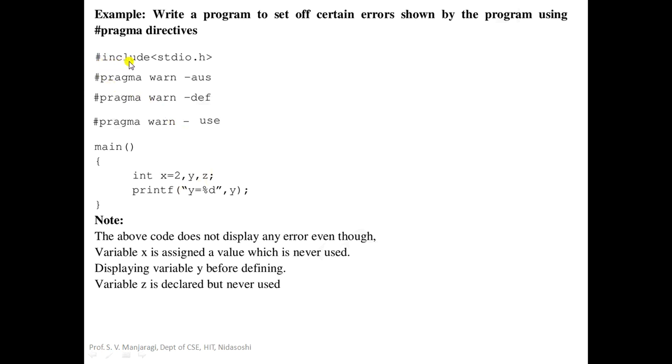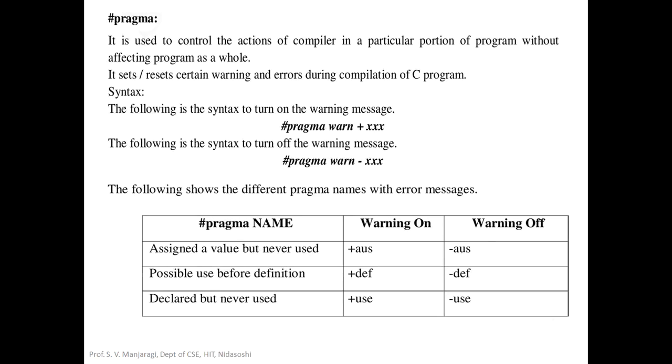We'll begin with #include <stdio.h>. Then there are three pragmas we have included in this particular program. These all are pre-processing directives. First one, #pragma warn -aus. What is -aus? It indicates the values assigned but never used.